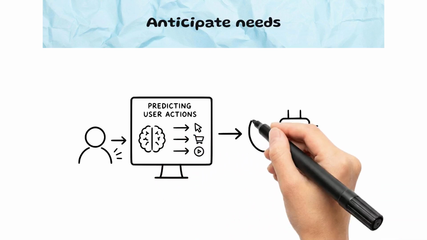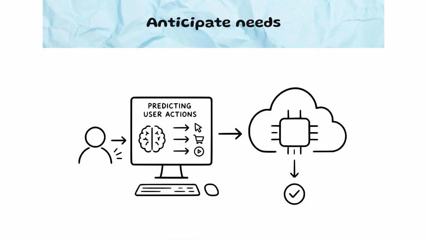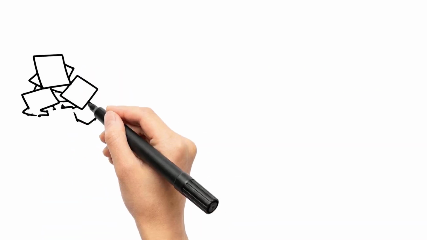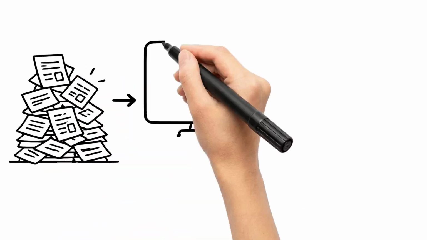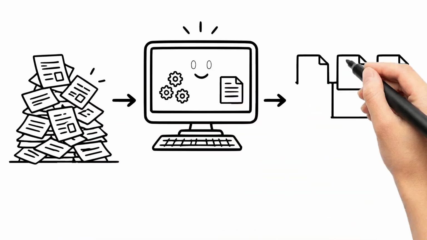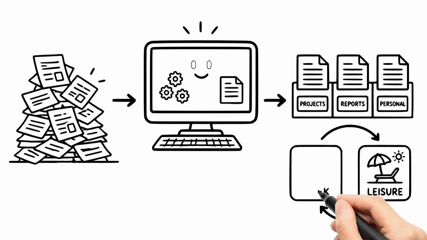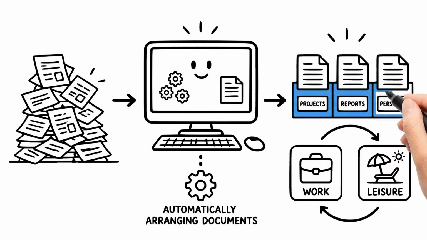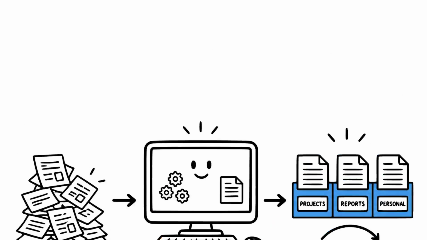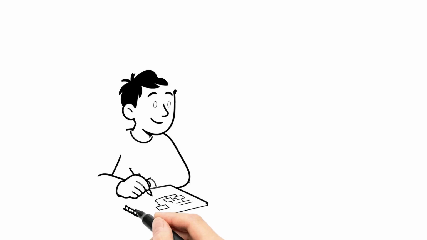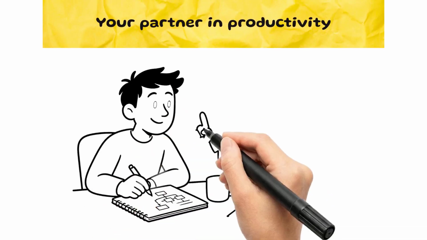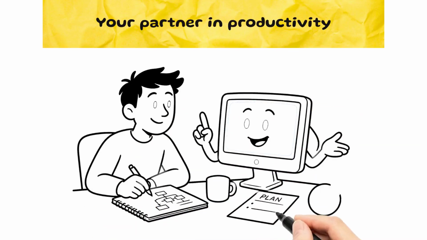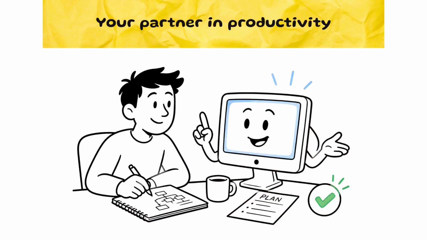The next generation might merge local computing power with cloud-based intelligence. That means faster updates, real-time protection, and seamless multitasking. Imagine your system preparing documents before you open them, or adjusting settings as you move from work to play. Windows could become more than a system. It could be your partner in productivity. Whatever comes next, the pattern remains: simpler, faster, more helpful.